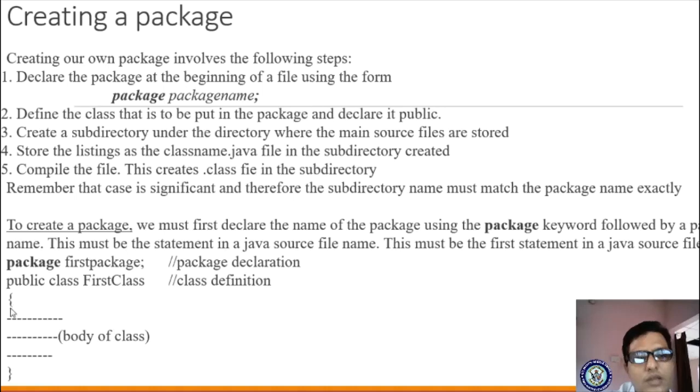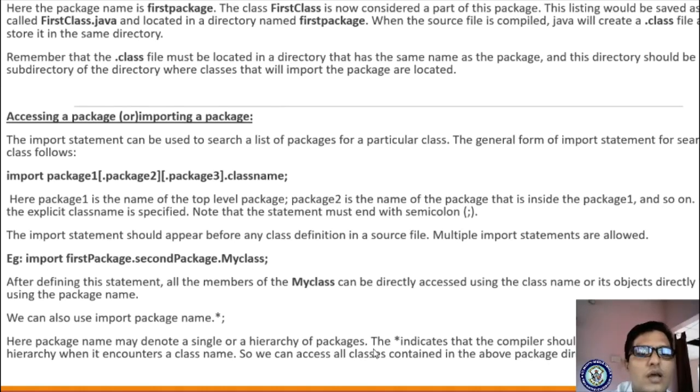Public. Here it consists of the body of the class. Body of the class means the code you are supposed to write. Now you place it in the first package: you place your class file and store it in that folder only, where we are supposed to save that file, in the first package itself.